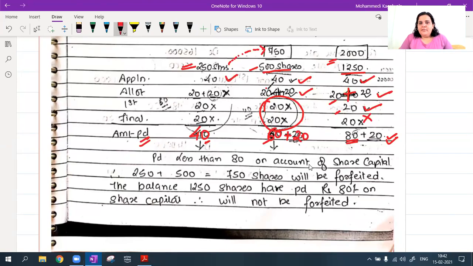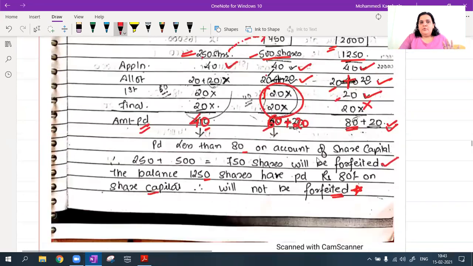I'm not going to forfeit these shares. I'm going to forfeit the balance on which less than rupees 80 on share capital is received. So paid less than 80 on account of share capital is only this 250 plus 500 shares, 750 shares. These will be forfeited. Balance 1250 shares, on that already rupees 80 have been paid upon the share capital. Therefore, these will not be forfeited. Agar ye working note you have understood, then the entire sum remains the same. There is nothing which is like new.